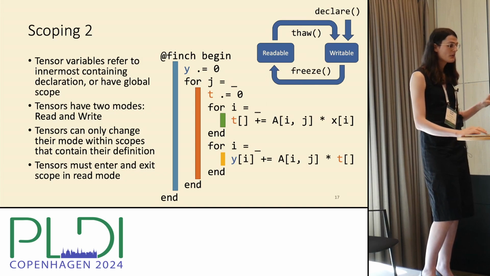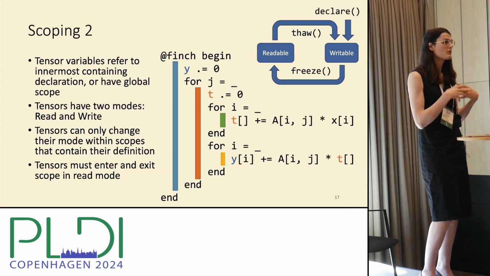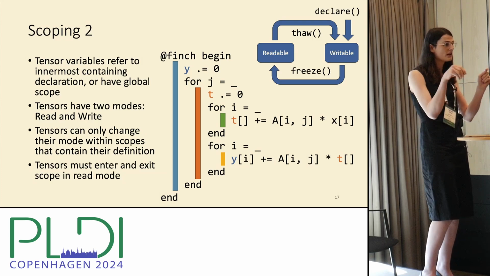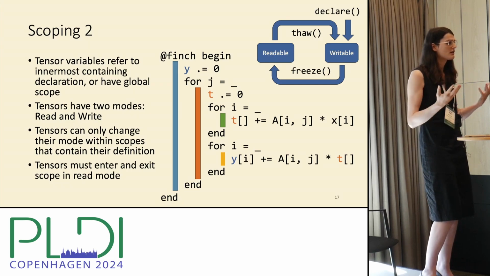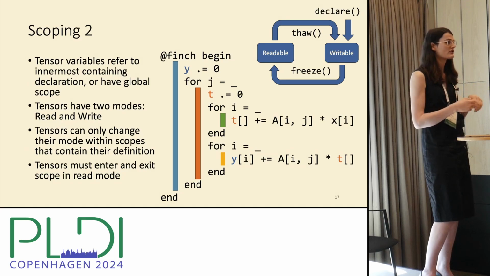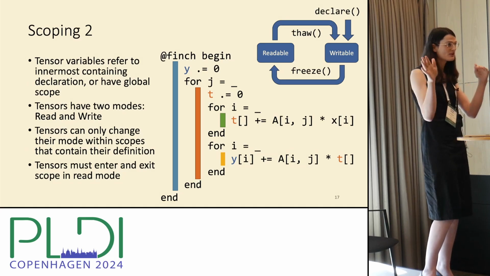Of course, this does mean that there's a restriction here, which is that we can't represent programs that recursively modify the same structure within the same loop. And that's kind of by design because the looplets framework doesn't handle that sort of thing. So if our underlying framework doesn't handle it, then it's good that we scoped it out.